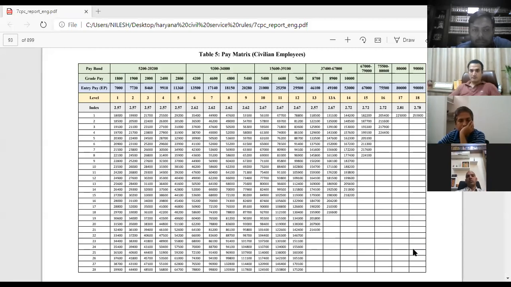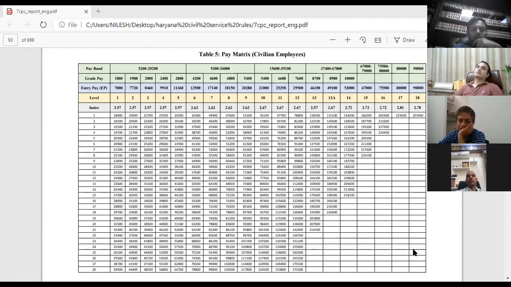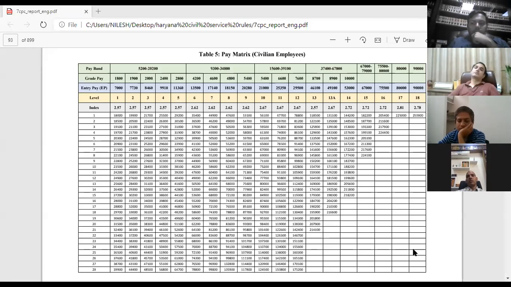Now under the seventh pay commission, what they have done is they came to a conclusion. We have discussed it amply on the last date, how they came to a minimum pay scale. But just to give you a background, they came to a minimum pay scale taking into consideration all the essential commodities, like the price of rice, etc., including the price of your mobile bill, electricity bill, etc. They came to a figure that minimum a person requires 18,000 rupees to sustain himself at present situation in 2016.